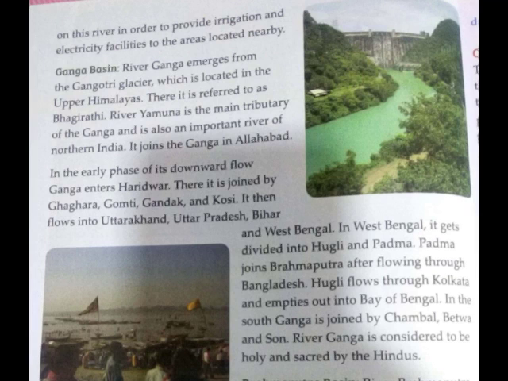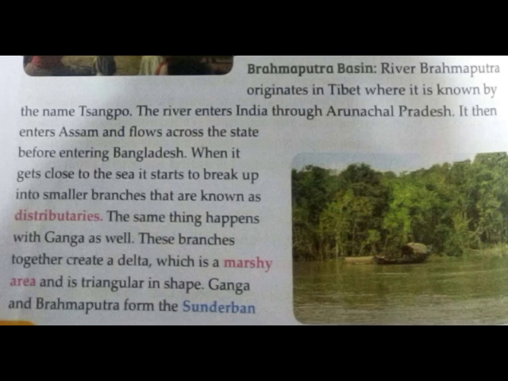Now see, Padma joins Brahmaputra after flowing through Bangladesh. Hooghly flows through Calcutta and empties out in the Bay of Bengal. In the south, Ganga is joined by Chambal, Betwa and Son. River Ganga is considered holy and sacred by the Hindus.